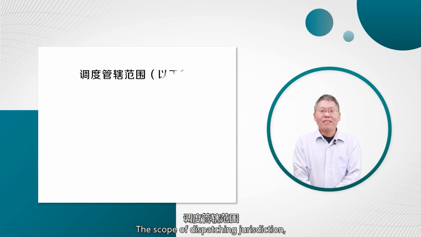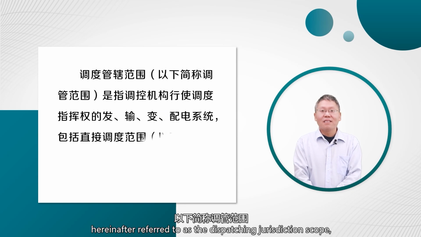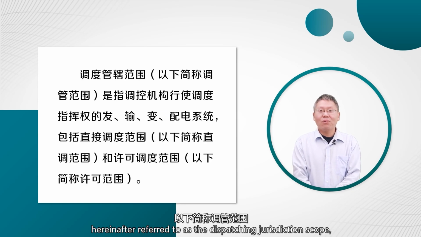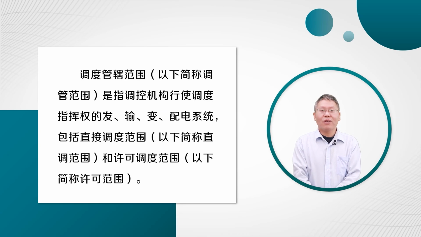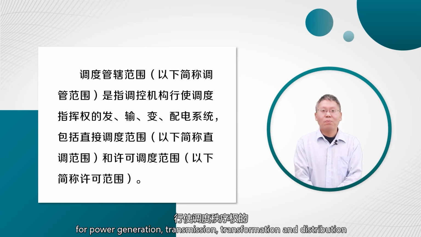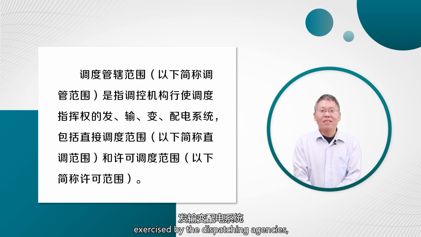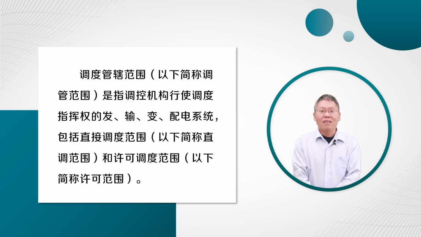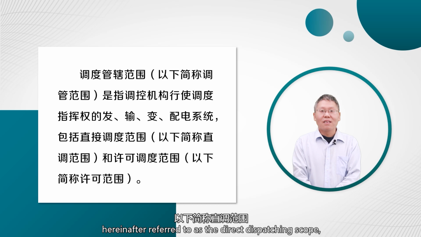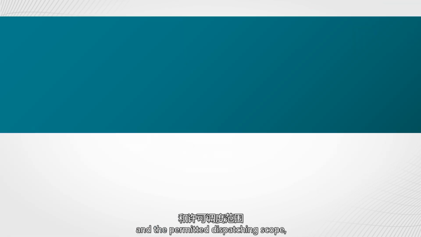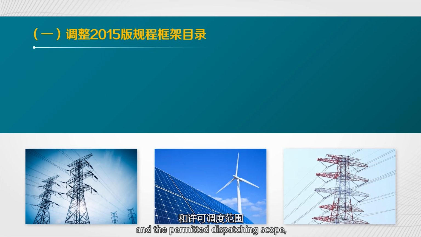The scope of dispatching jurisdiction, hereinafter referred to as the dispatching jurisdiction scope, refers to the system for power generation, transmission, transformation and distribution exercised by the dispatching agencies, including the direct dispatching scope, hereinafter referred to as the direct dispatching scope, and the permitted dispatching scope, hereinafter referred to as the permitted dispatch scope.